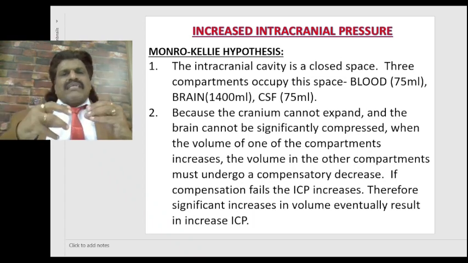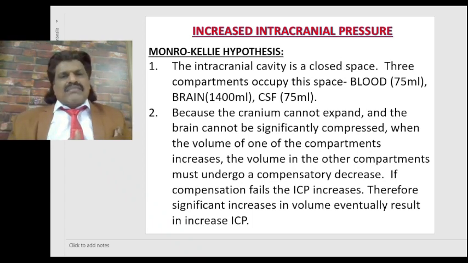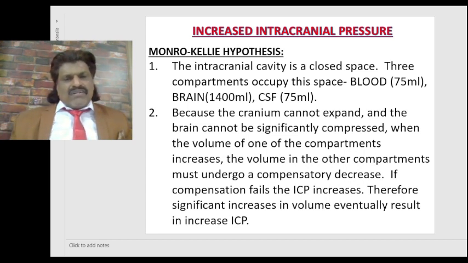So the pressure inside the brain increases, what we call a raised intracranial pressure. So this is the Monro-Kellie hypothesis. The intracranial cavity is a closed space and three compartments occupy the space: blood 75 ml, brain 1400 ml, and CSF 75 ml.